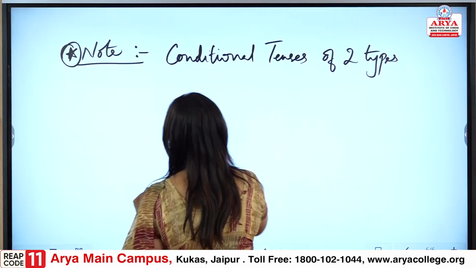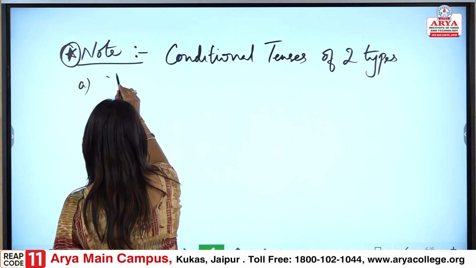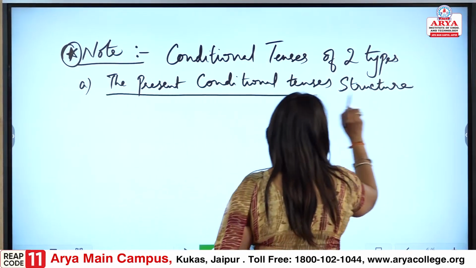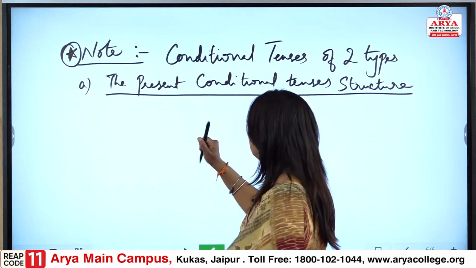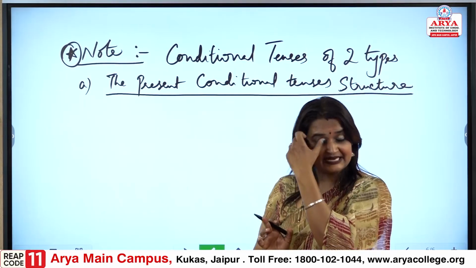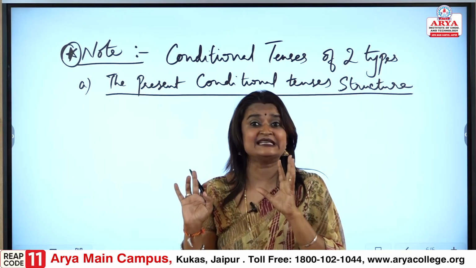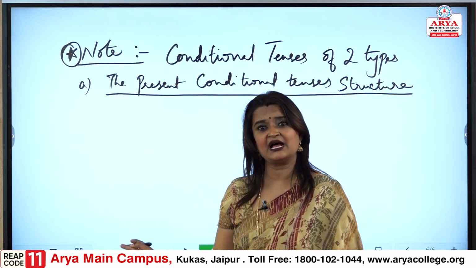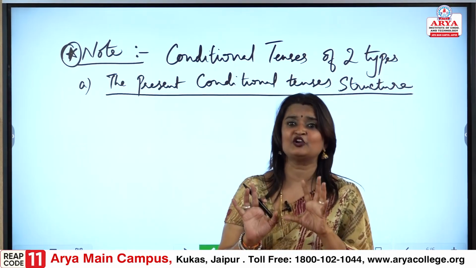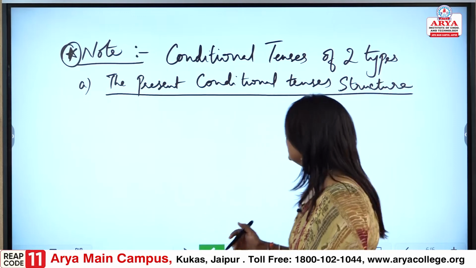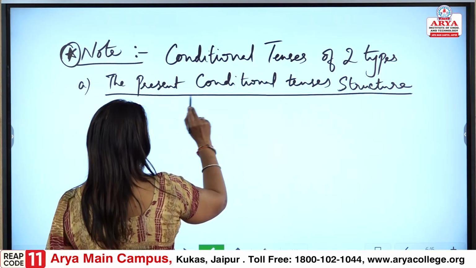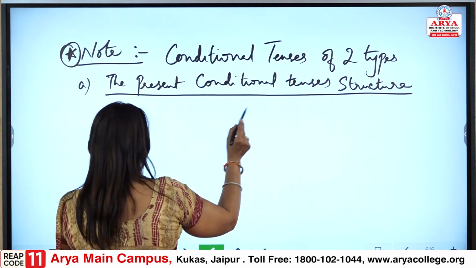Of two types, A, the present conditional tenses structure, how would it be? Fine, this first point that we would take care of, the present conditional tenses structure, how would it be? Please understand this, so that you can understand the conditional tenses as it is used again and again into type 2, type 3, fine. So, at least let your concept on conditional tenses be clear, fine. So, first thing that we would take care of is the A part, the present conditional tenses, the structure.